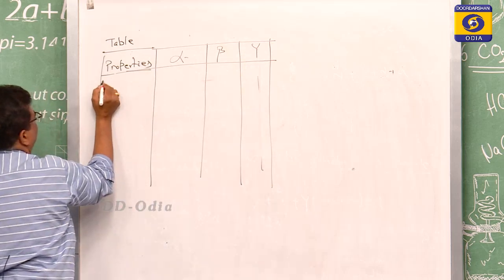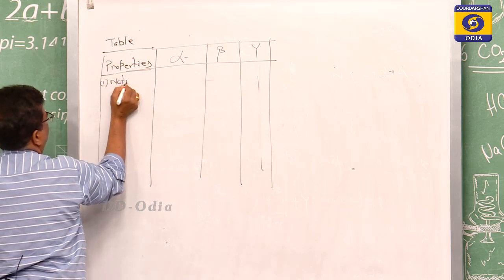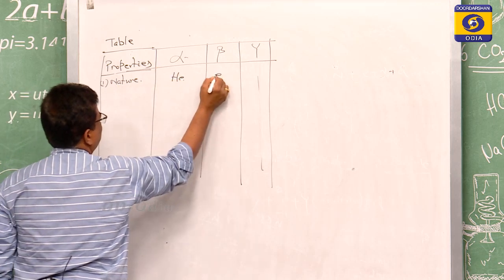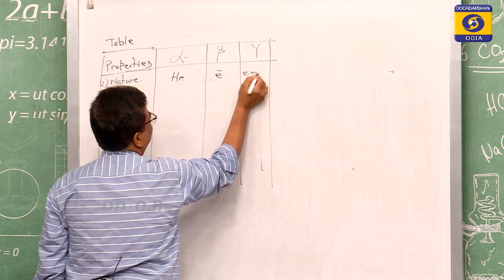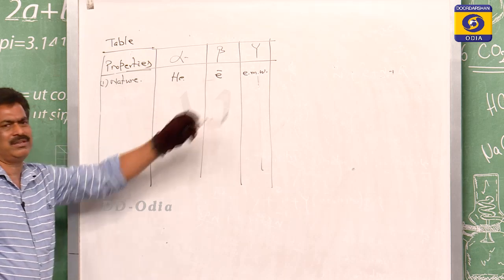The property number 1 is the nature. This is helium, this is the electron, and this is an electromagnetic wave. As we came to know, this is helium, this is the electron.